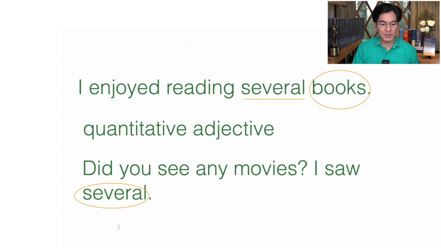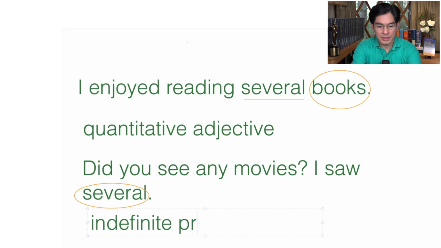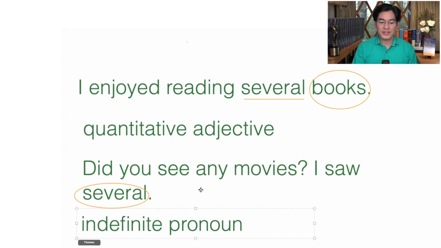Let me write that up for those who are learning this word for the first time or having a review for themselves. So in this case, several is doing the work of an indefinite pronoun. Now let's take a look at what that means. A pronoun is a word that takes the place of a noun. So in this case, several is taking the place of the noun movies. I could have said, I saw several movies, but in this case, I just wanted to say I saw several. And we know that several in this case is standing in for the movies.